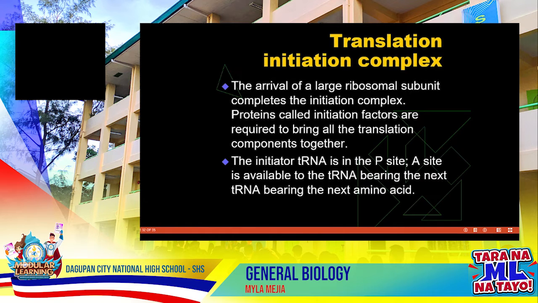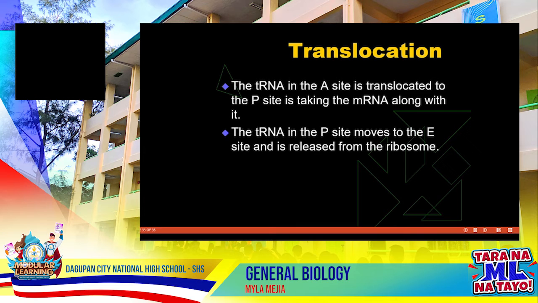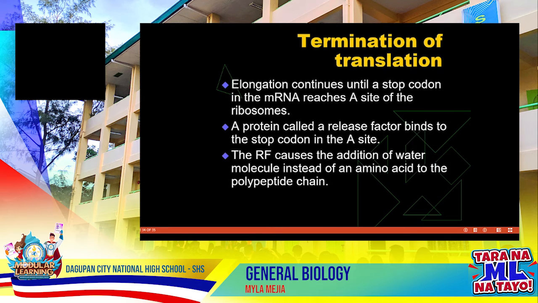Then the translation initiation complex: the arrival of the large ribosomal subunit completes the initiation complex. Proteins called initiation factors are required to bring all the translation components together. The initiator tRNA is in the P site, and the A site is available for the tRNA bearing the next amino acid. Translocation: the tRNA in the A site is translocated to the P site, taking the mRNA along with it. The tRNA in the P site moves to the E site and is released from the ribosome.